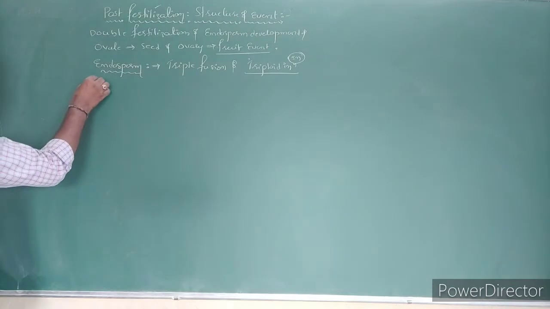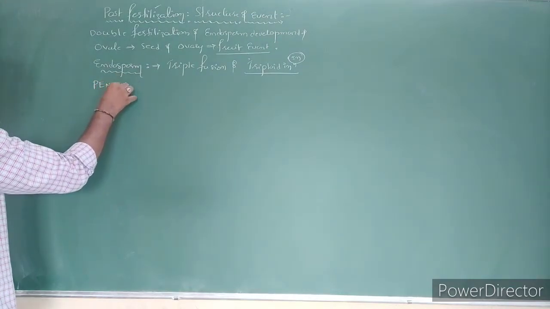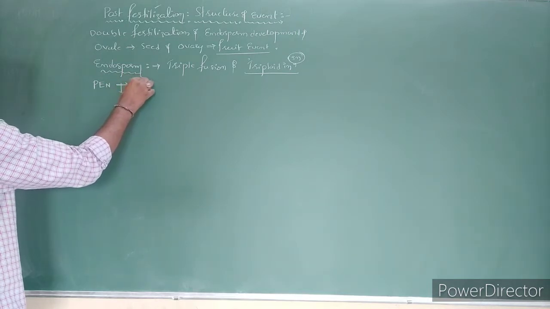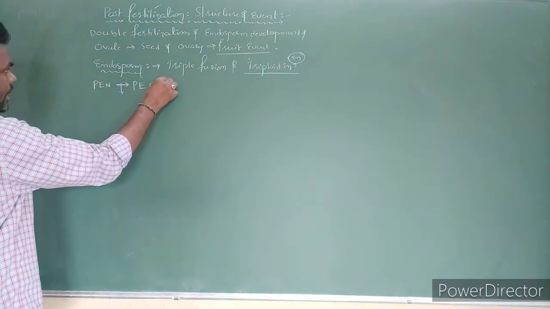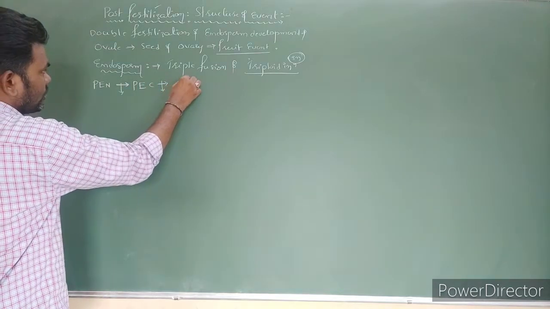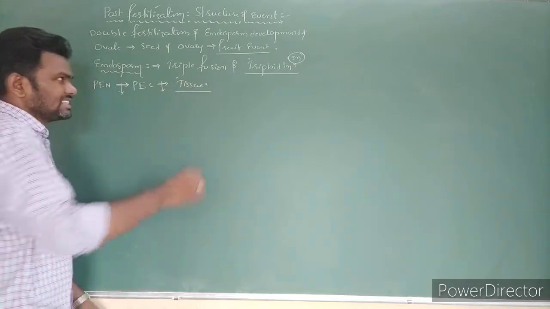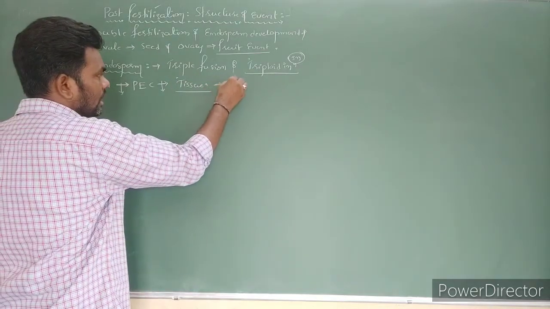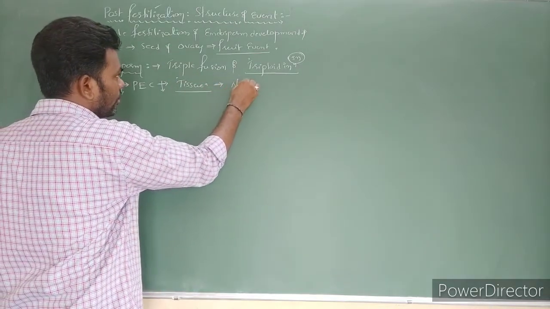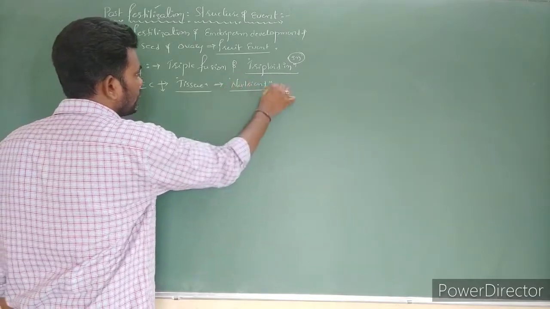Next, the primary endosperm nucleus undergoes mitotic division to produce primary endosperm cells. Primary endosperm cells again undergo mitotic division to form tissue. Endosperm tissue is formed, which contains a large amount of nutrients.